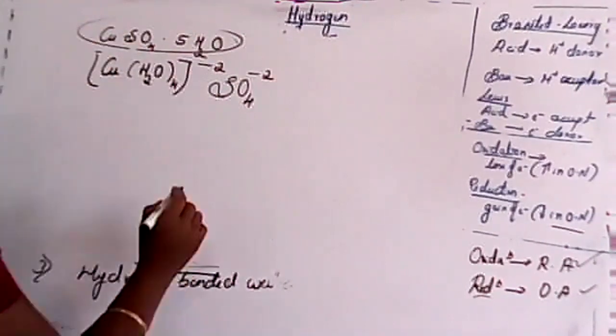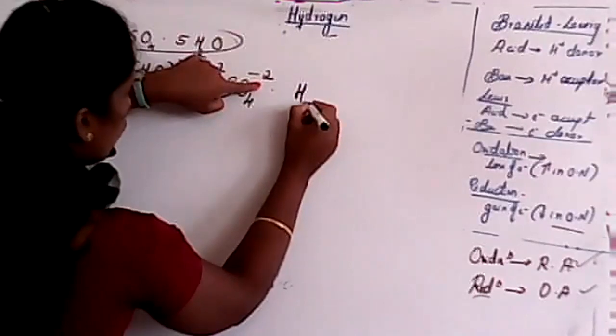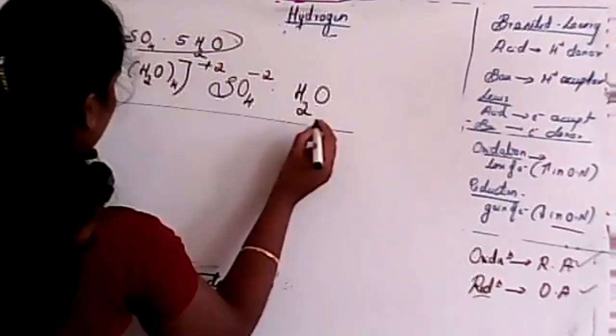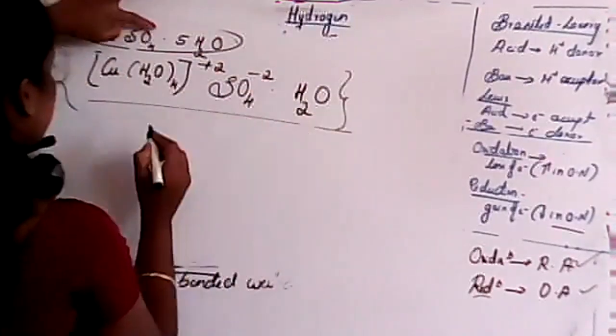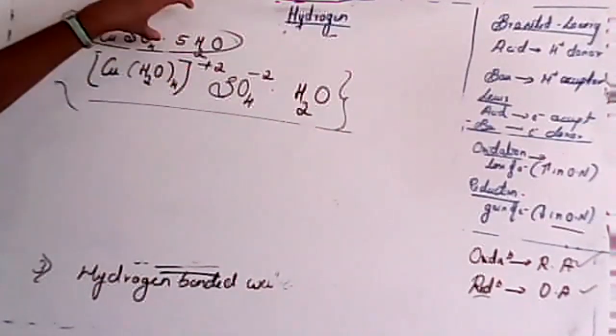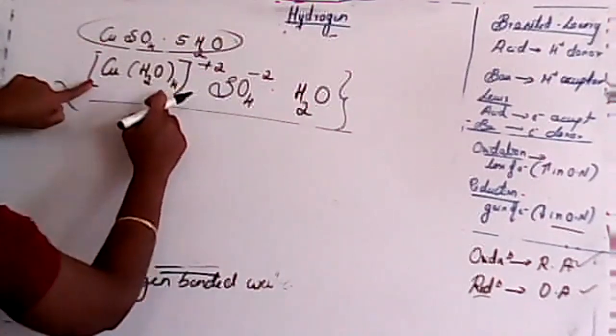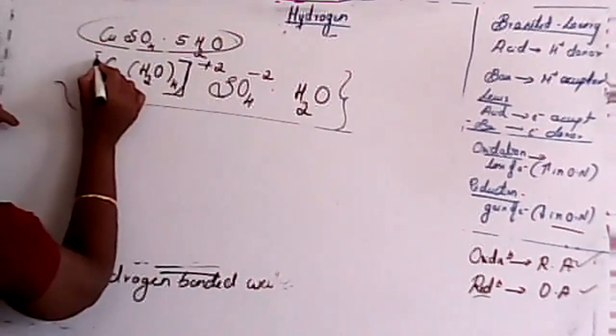Clear? This is plus 2, and to balance that, there is SO4 minus 2 plus 1 H2O. The actual composition of this one is like this. See, students, the actual structure of copper sulfate is like that. That means it is again a coordination entity.